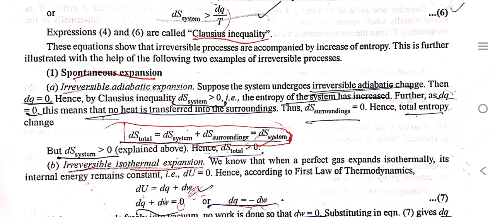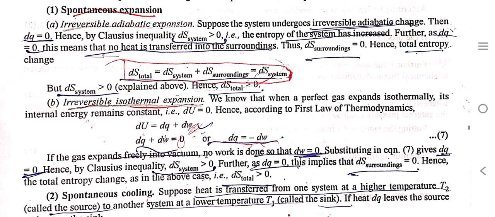It means that no heat is transferred to the surroundings, thus dS of surroundings is also 0. As total entropy change dS total is equal to dS of system plus dS of surroundings, which is equal to dS of system, but dS of system is greater than 0, hence dS total is also greater than 0.